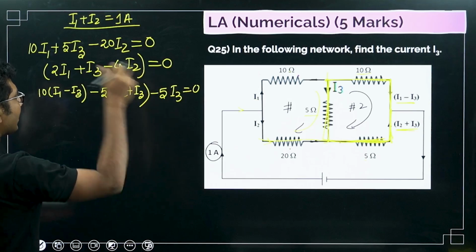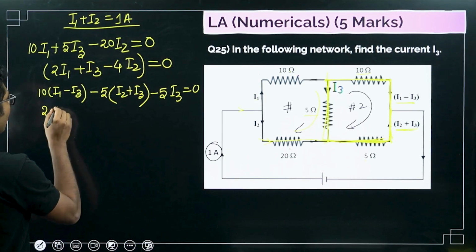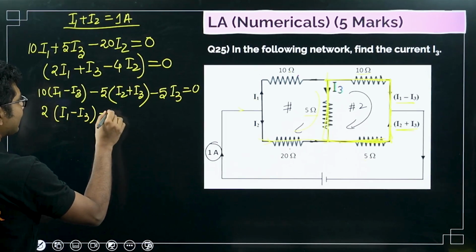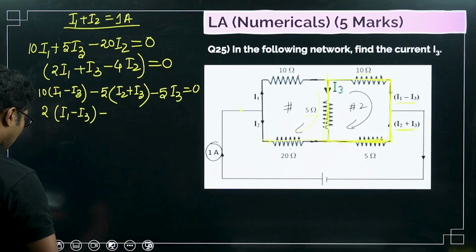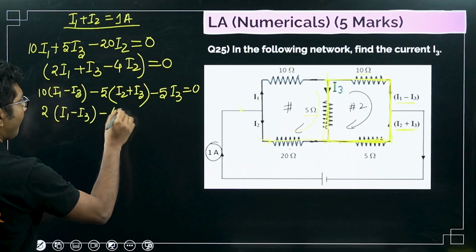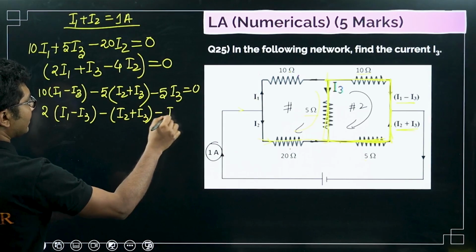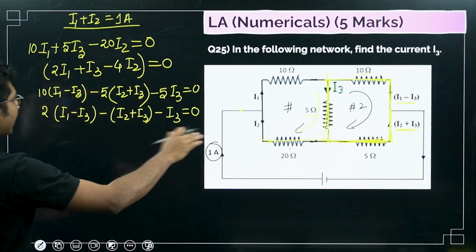Now here also you can see that 5 is common. So if we take 5 common, it will be 2 times I1 minus I3, minus I2 plus I3, minus I3 equals 0. 5 we have taken common. Now we will break the brackets.